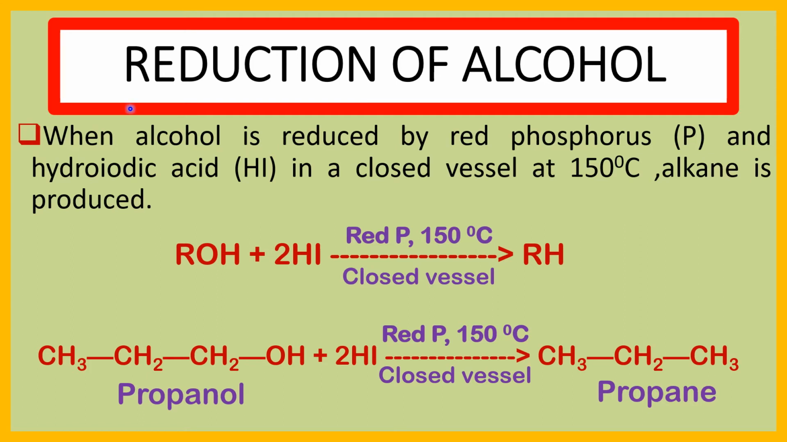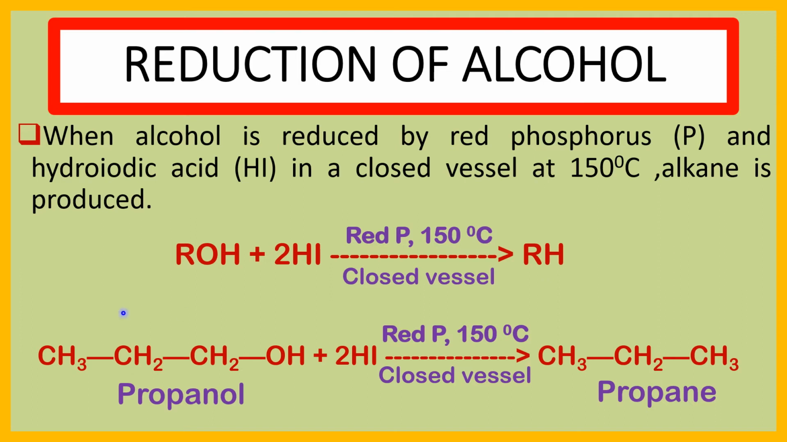See another method for the preparation of alkane, reaction of alcohol. When alcohol is reduced by red phosphorus and hydroiodic acid in a closed vessel at 150 degrees centigrade, alkane is produced. ROH is the alcohol. If we reduce this alcohol in the presence of hydroiodic acid, HI, and in presence of red phosphorus at 150 degrees centigrade in a closed vessel, RH, meaning alkane, is produced.